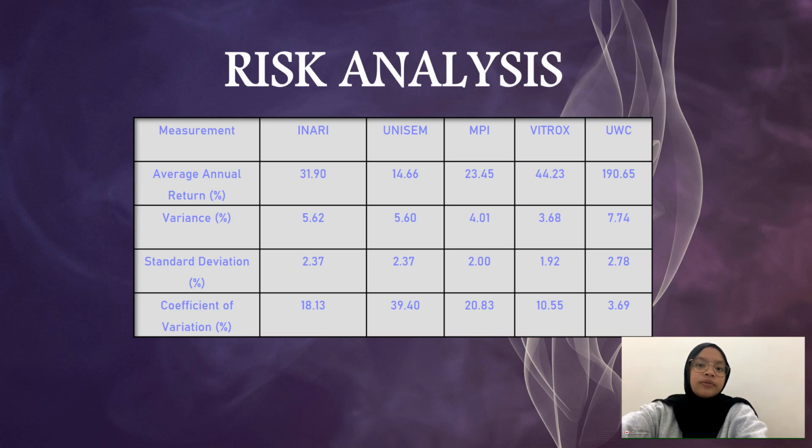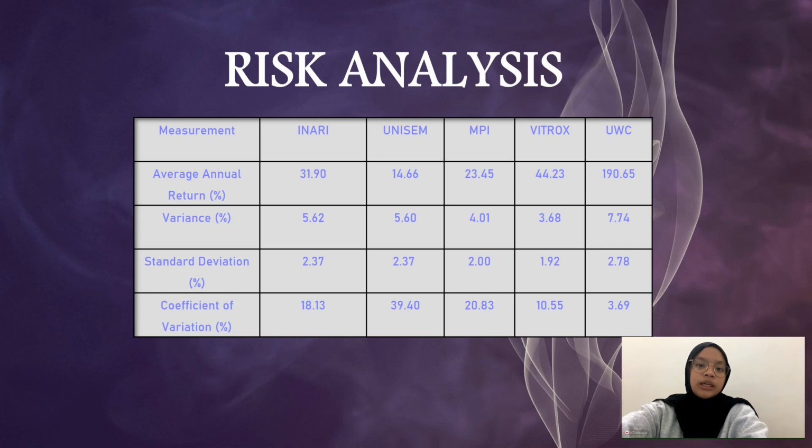Next, we will look into variance. The greater the variation, the more the stock fluctuates widely. UWC have the most fluctuation with 7.74% variance. Inari have the second largest fluctuation with 5.62%, passing Unisem's, which is currently at 5.6%. MPI coming to the fourth place and Vitrox on fifth with 4.01% and 3.68% respectively. From here, we can conclude that UWC has the most risk while Vitrox is a low risk.